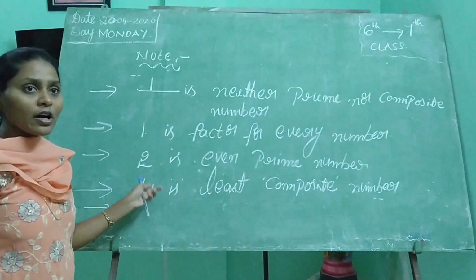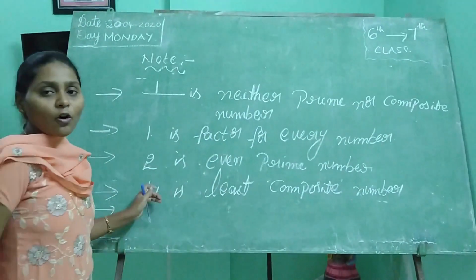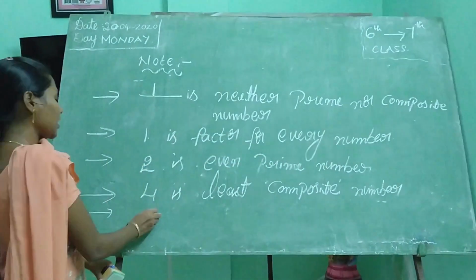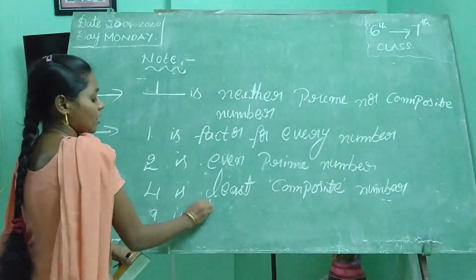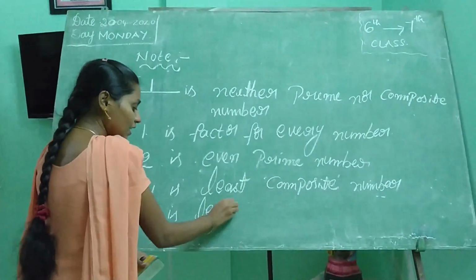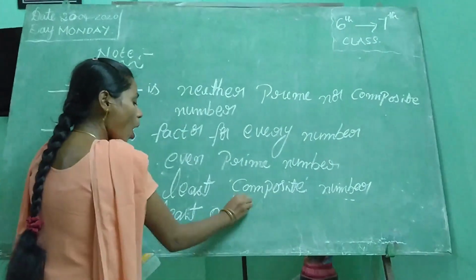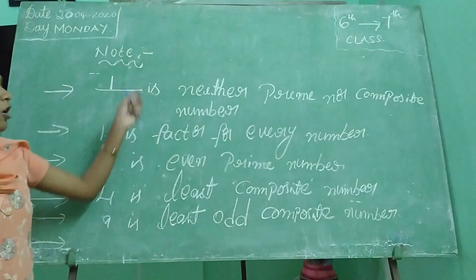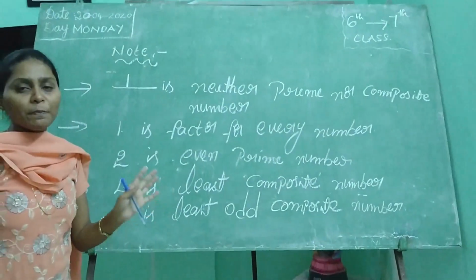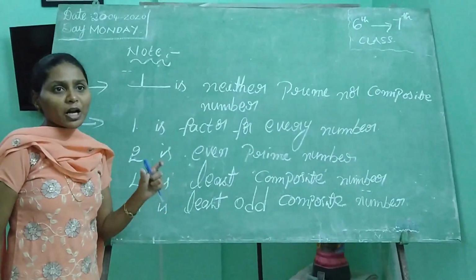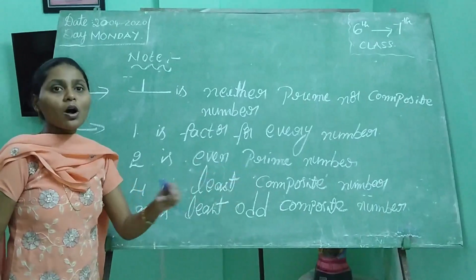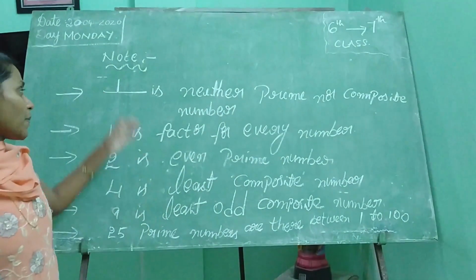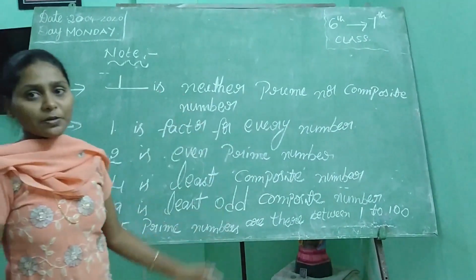4 is which number? Even number. So we can say that 4 is the least even composite number. Same like that, 9 is the least odd composite number. Next, already I said, in 1 to 100 how many prime numbers are there? 25 prime numbers are there between 1 to 100. These are some important points on the LCM.